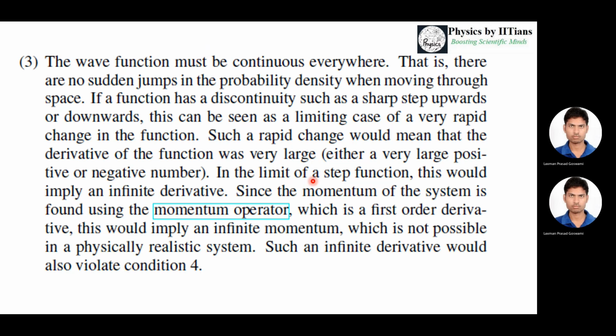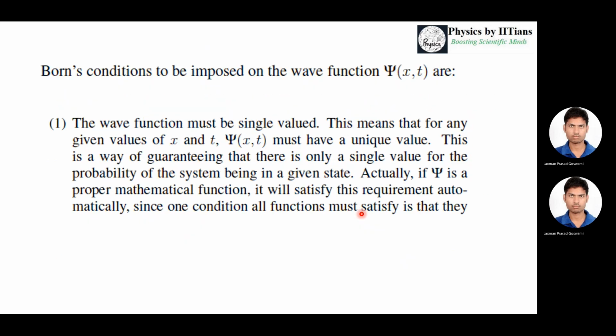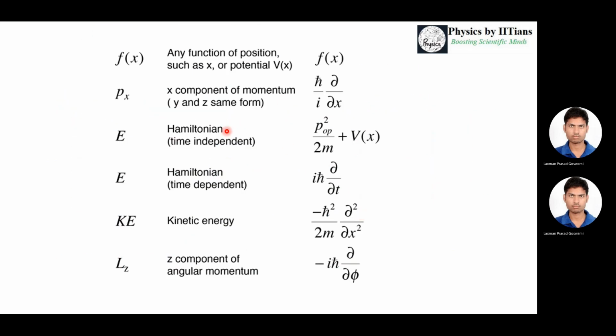What does that imply? Suppose I am considering the wave function as a step function, its first derivative would be infinite. Now we all know the relation between the wave function and the momentum. The momentum operator is the first order derivative of the wave function. Suppose I am considering the momentum for the x direction.